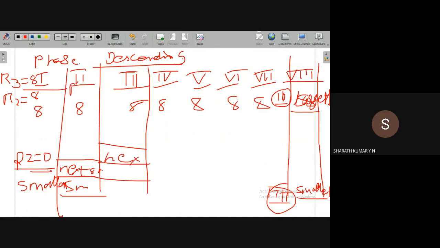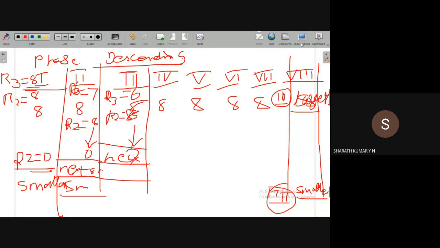Now in the second phase, R3 is decremented by one. R3 was initially 8, it becomes 7. R2 is loaded with 8, so it will go from 8 to 0, and the second phase is over. In the third phase, R3 becomes 6, and R2 is loaded with 8 again. It will go from 8 to 0.